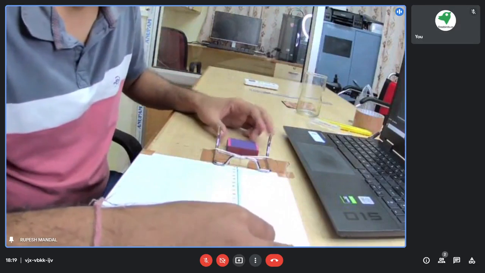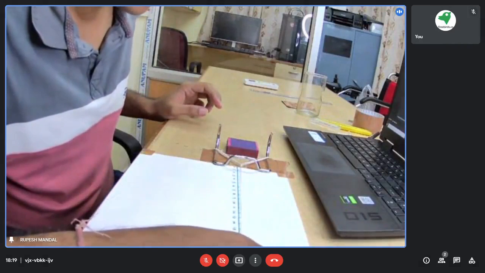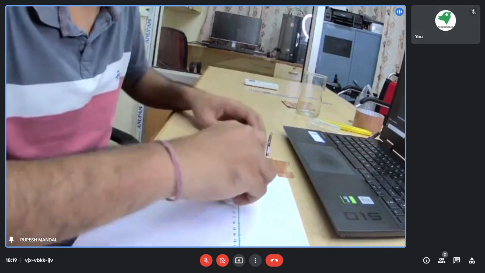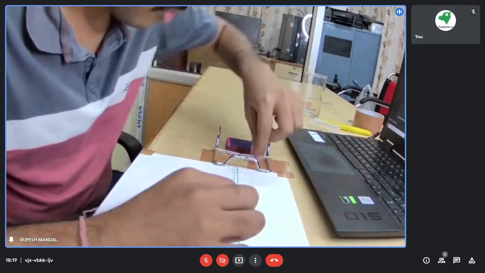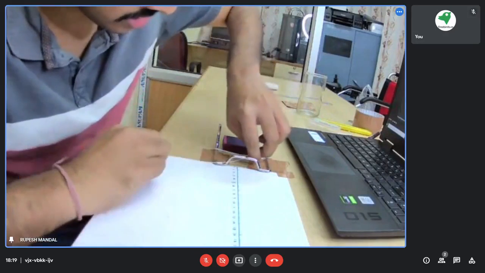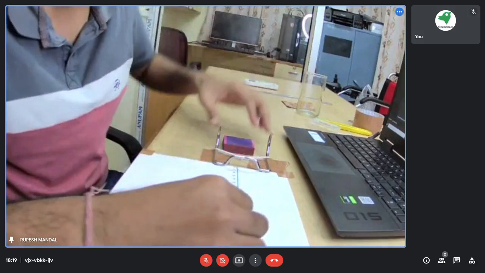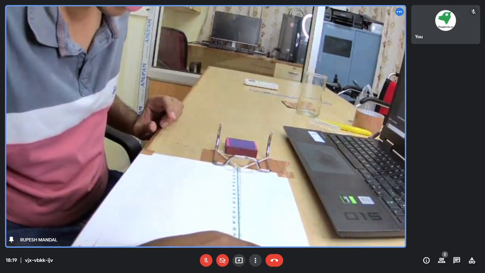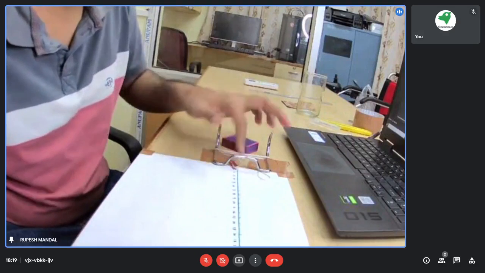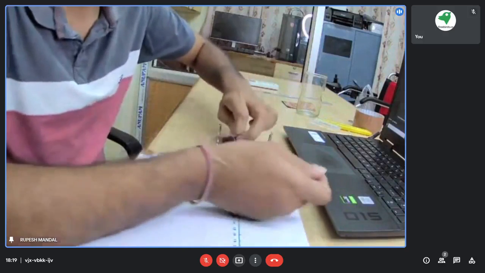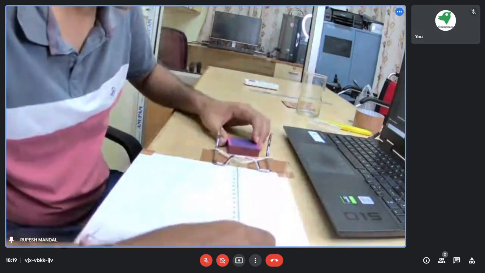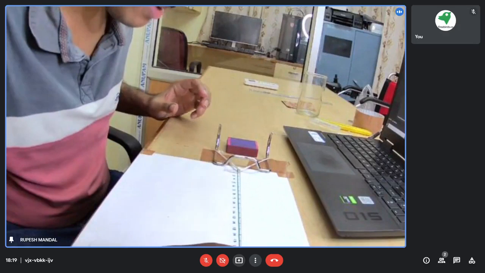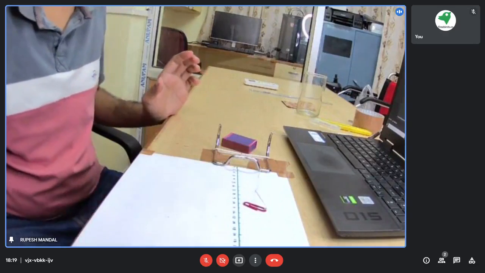First let me try from 14 till 18. It is not at all moving. Let me apply some more force. From 14 till 20, still it is not moving. Let me try with some more force. Even till 21, it is not moving.